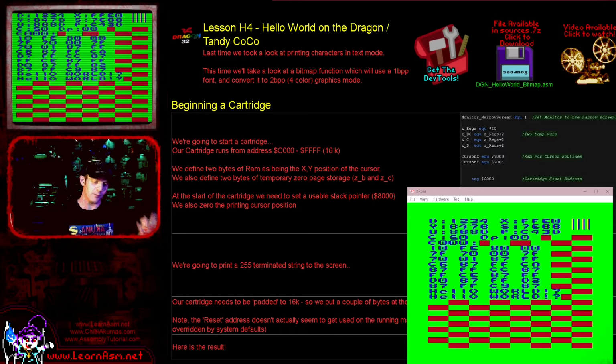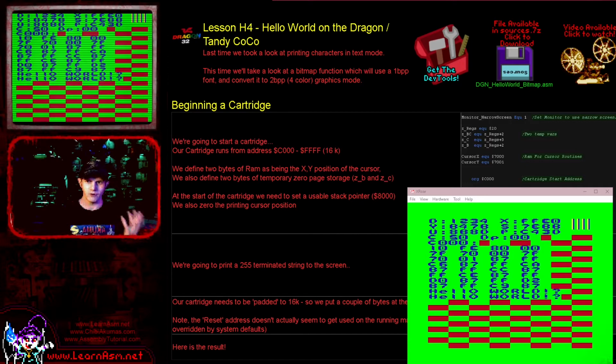So the problem with the Dragon is there is, to my knowledge, no internal font that we can use, and no firmware functions. So the only option, and it's actually my preferred option anyway, is to do everything ourselves and to define our own font and then draw the bytes of that font to the screen. That's what we're going to be doing today.